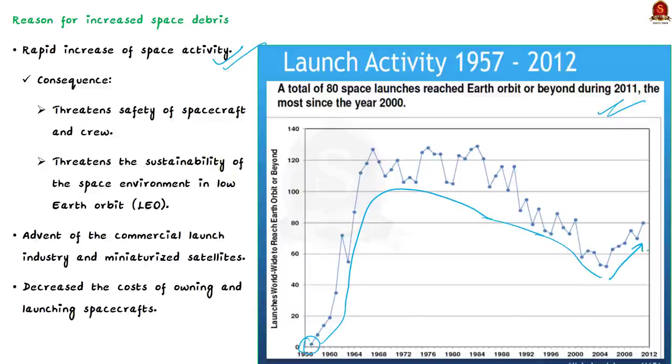Now this mainly happened because of the advent of the commercial launch industry and miniaturized satellites. These have significantly decreased the cost of owning and even launching a spacecraft. So this has led to the launching of spacecraft by many countries, and this in turn has increased the orbital debris.